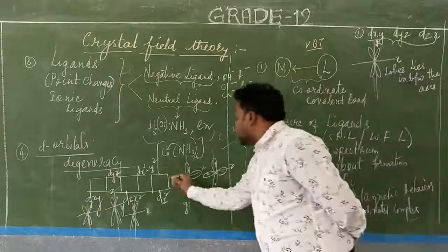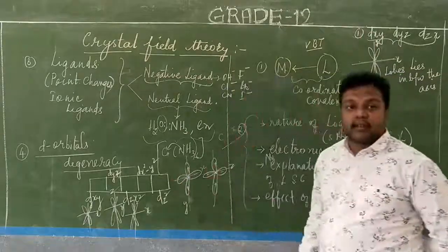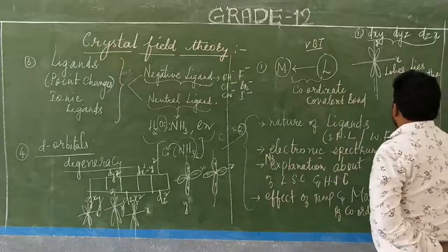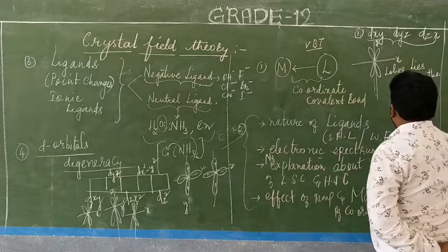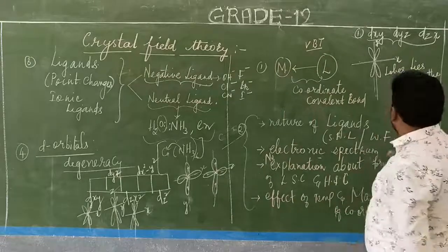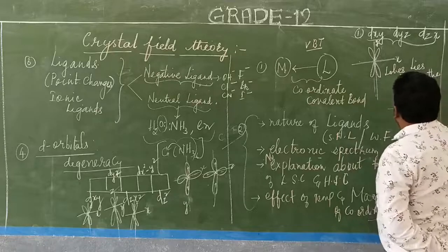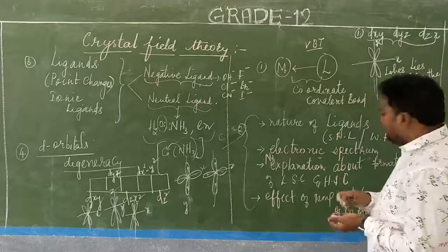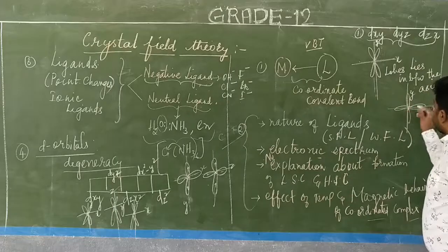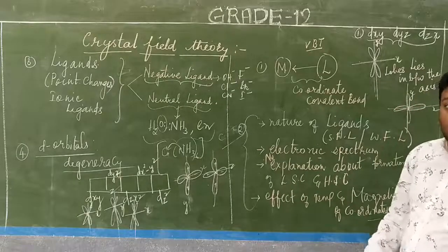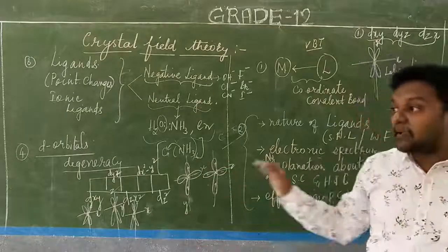Now you see dx square minus y square and dz square. What is the condition? What has changed here? Like this, this is x and this is y. So what is happening here? These lobes are lying along the direction of the axis. That is the main difference.